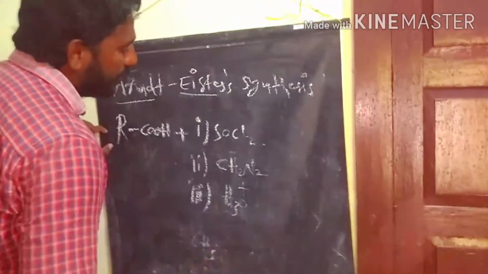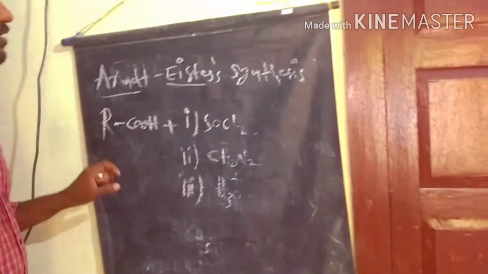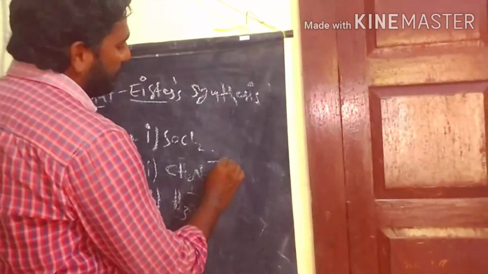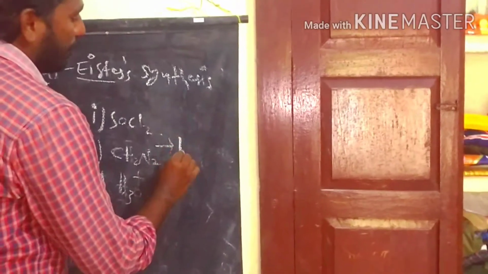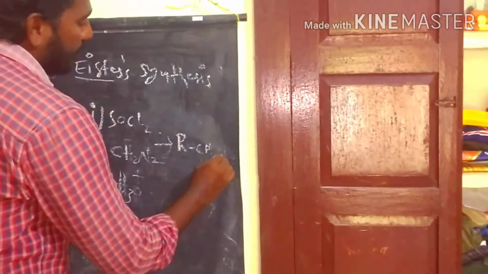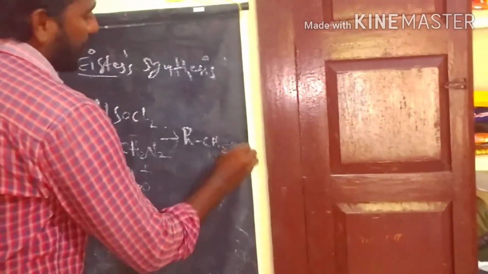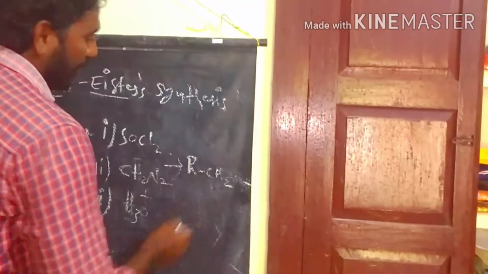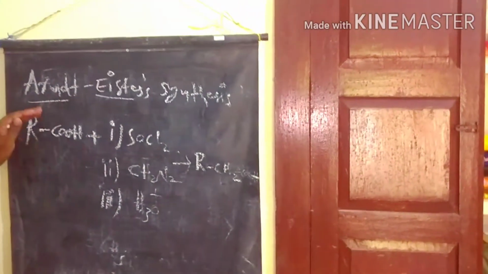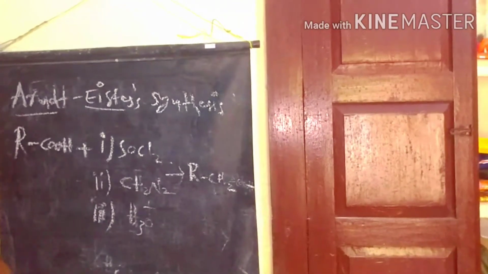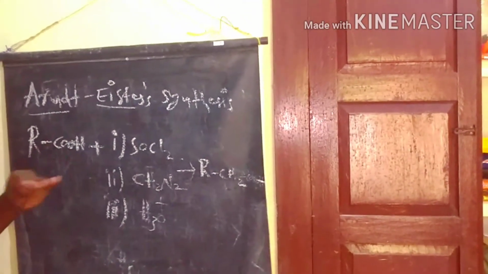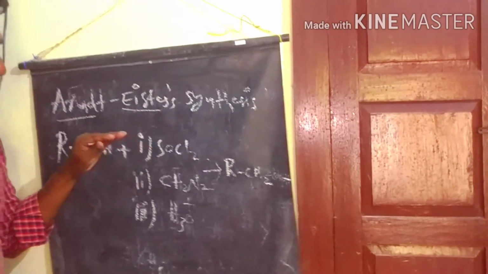So these 3 steps are involved in this reaction. Finally we are getting this compound. One carbon chain increases in the carboxylic acid group, which we call homologation. So this is the Arndt-Eistert synthesis. Now we will discuss the Arndt-Eistert synthesis mechanism.